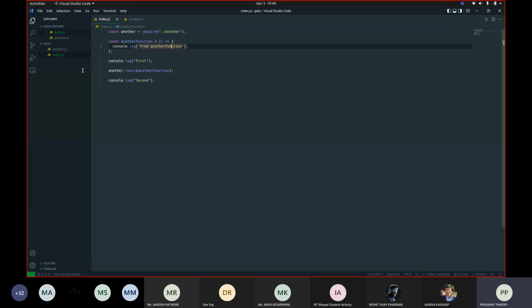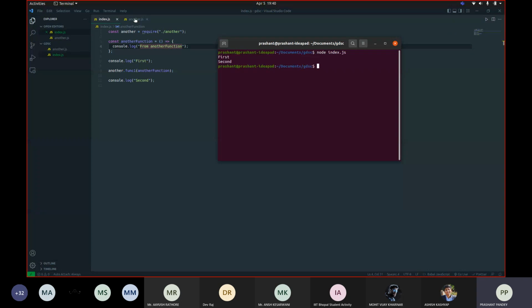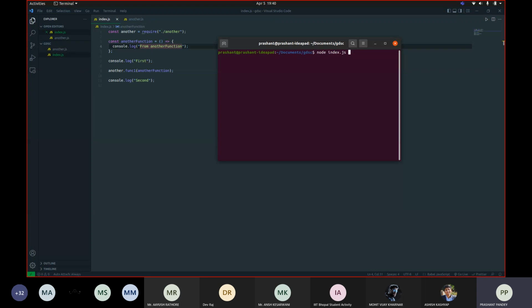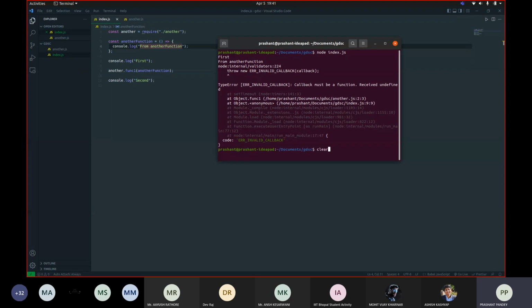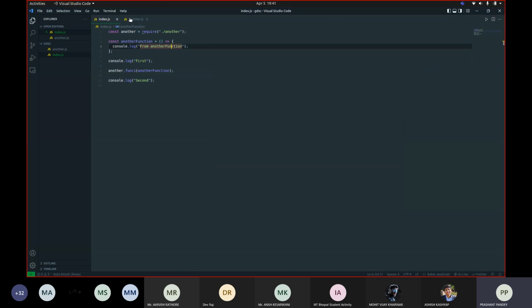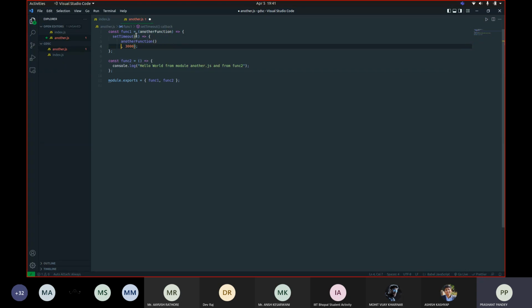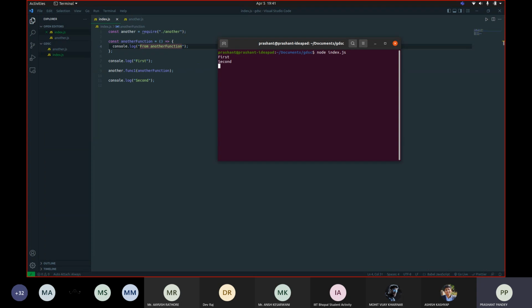But in order to show you what asynchronous code is, I have used the setTimeout. As you saw, we received first, then second, followed by from another function.